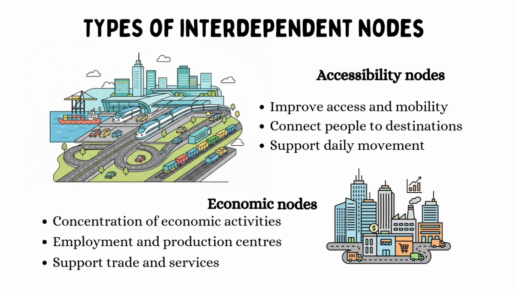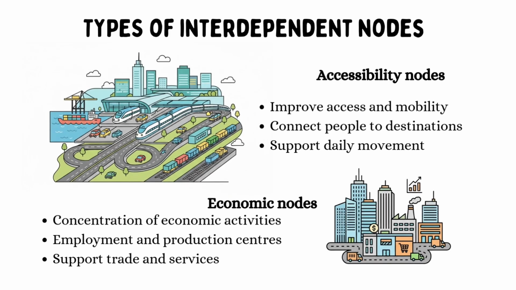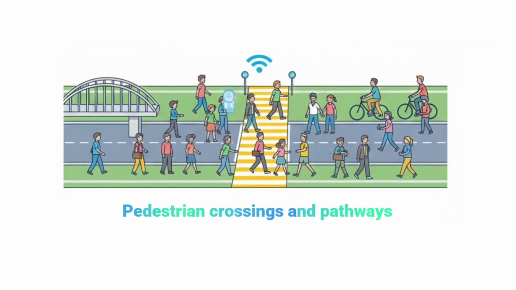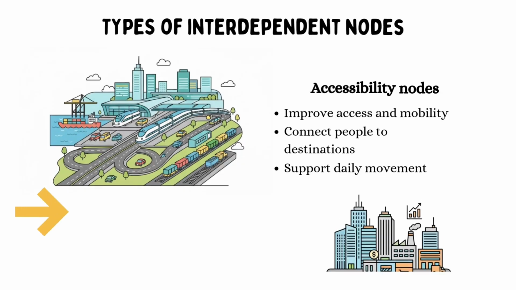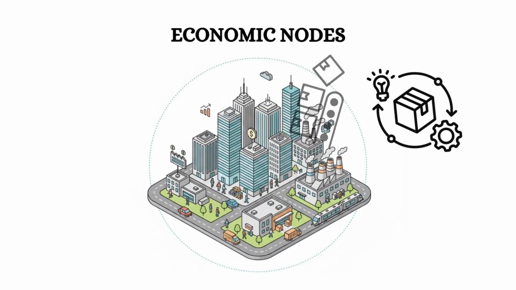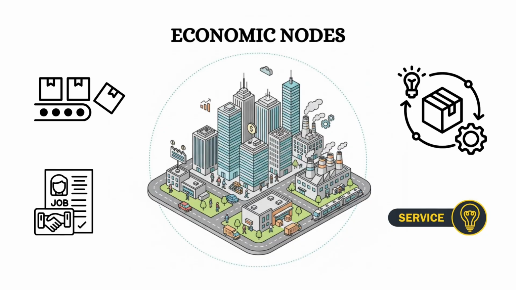There are two basic forms of interdependent nodes in urban areas: accessibility nodes and economic nodes. Accessibility nodes are key points within an urban area that improve access to destinations, services, and mobility for people. Examples of accessibility nodes include transit stations and hubs, major road intersections, and pedestrian crossings that support walking and cycling. Economic nodes are areas where economic activities such as employment, production, and services are concentrated within the city.